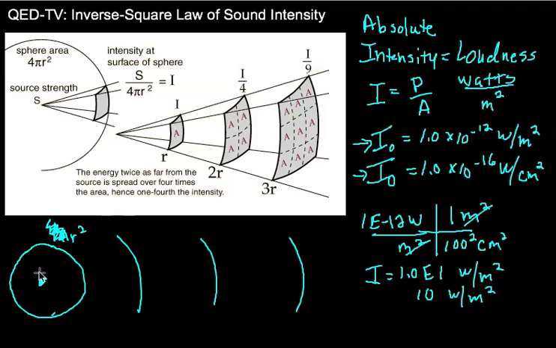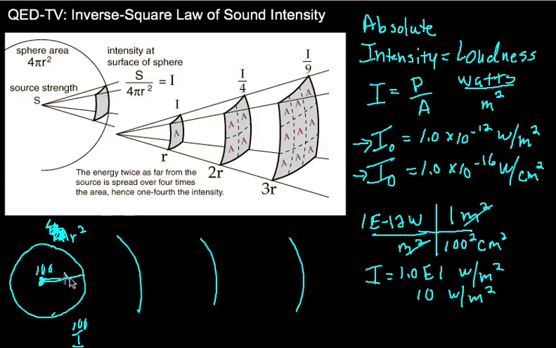So let's just say that we had a certain power. Let's make a nice easy number: 100 watts of power. Once it gets 1 meter away, it crosses an area of this circle, which would be 4 pi r squared, but we're going to forget about the 4 pi every time. It would go through an area of r squared. This is 1 meter away. So it would be 100 over 1 squared, which would be 100 watts per square meter. And so right here, 100 would be my intensity.